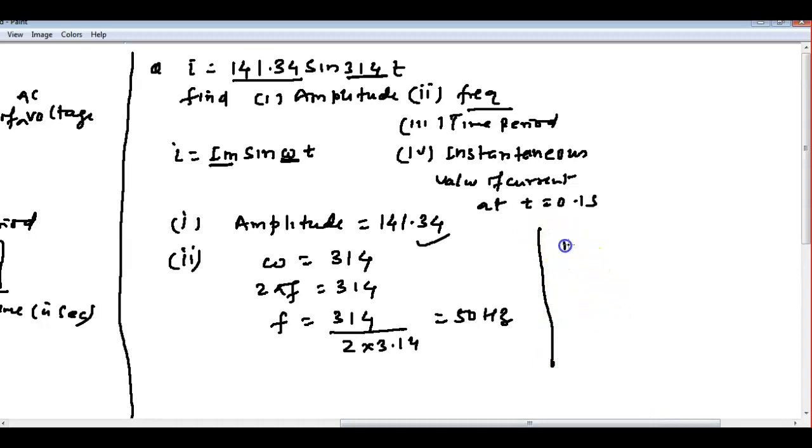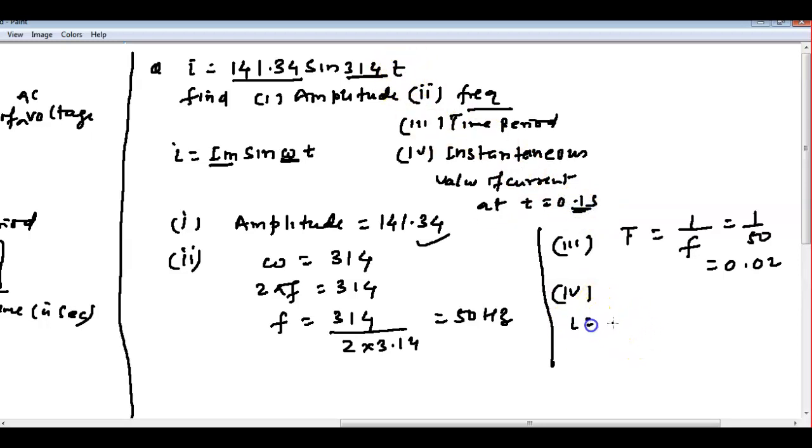So the third one, time period. We got the frequency, so time period is equal to 1 by f, 1 by 50, which is 0.02, right? Okay, 0.02. And the fourth one, the instantaneous value of current. You can put this t value in this equation.